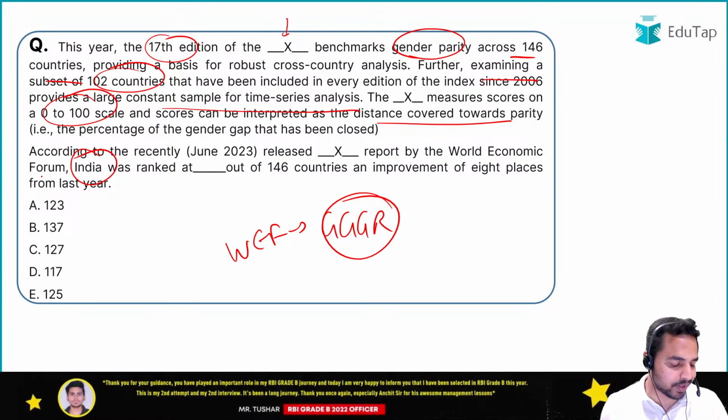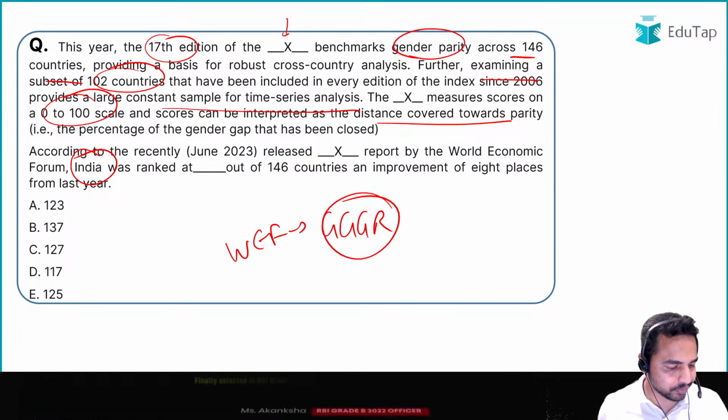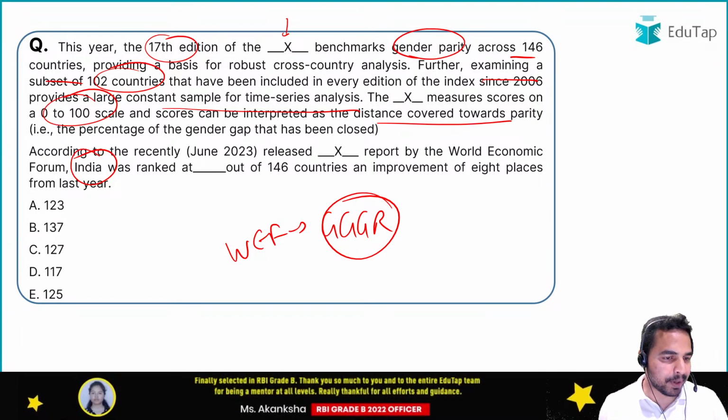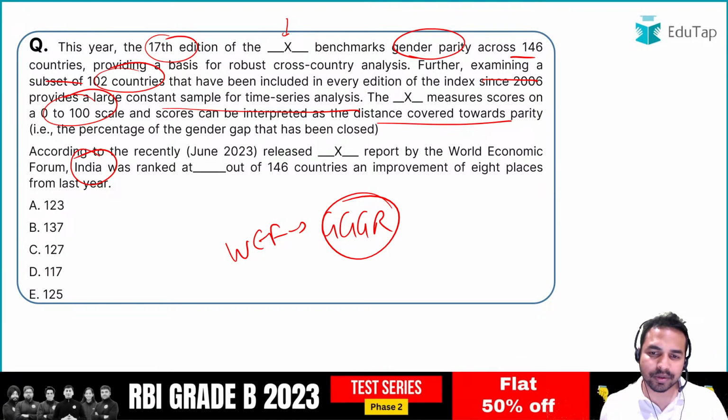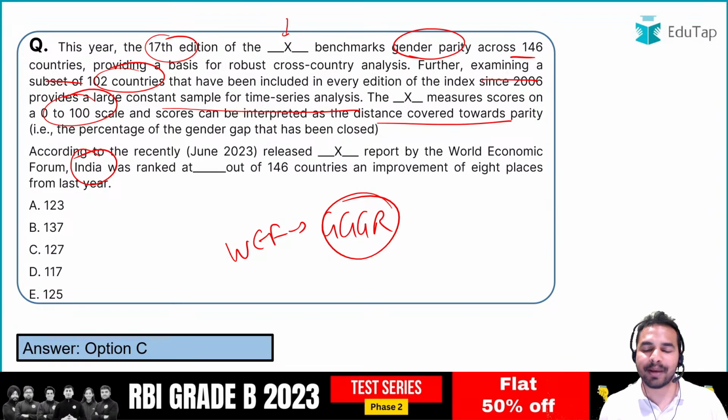I want all of you to answer me in the comment section. So guys, जल्दी जल्दी बताइए comment section के अंदर क्या है इस question का सही answer. We are talking about the report which is being launched by the World Economic Forum. What is India's rank? India's rank is 127. Absolutely right.